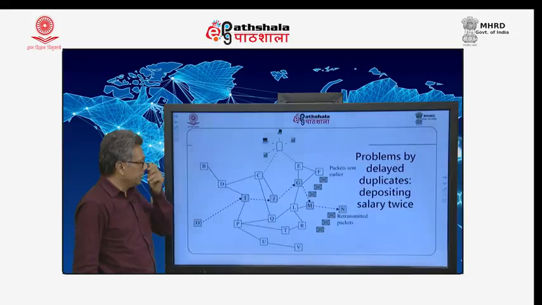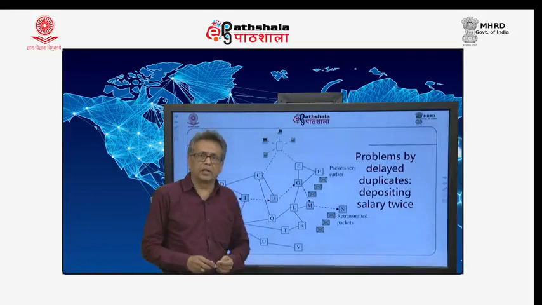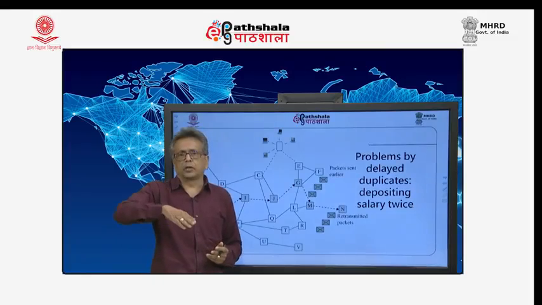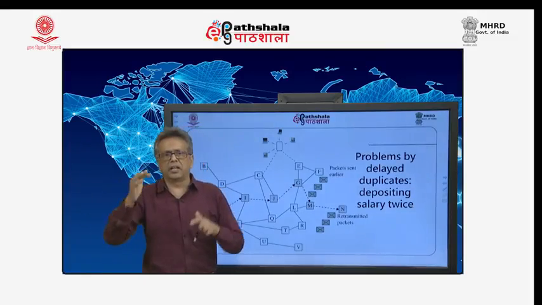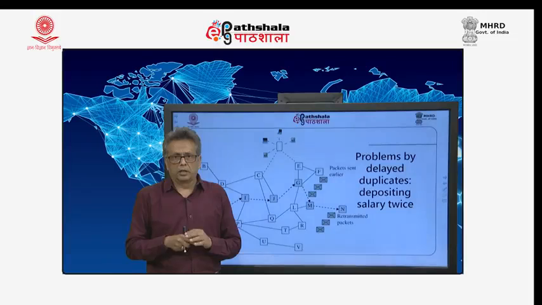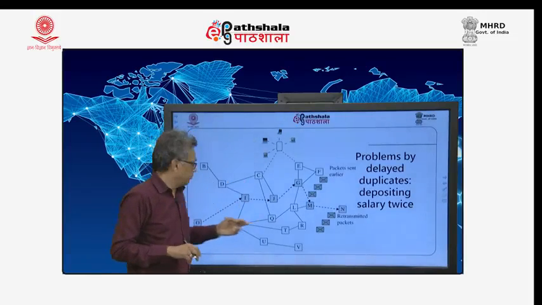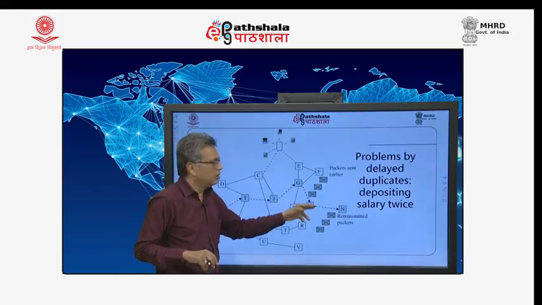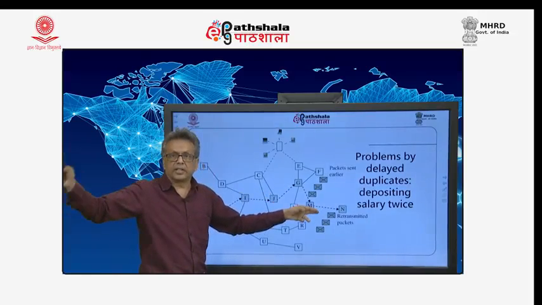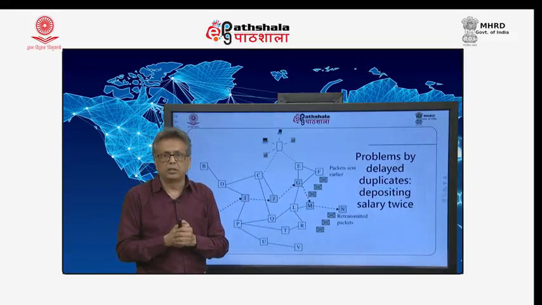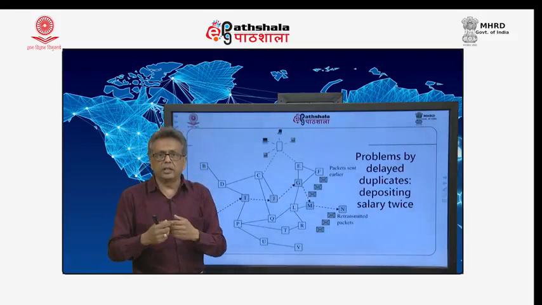Okay. The problem is, in this case, for example, I send 3 packets: connection establishment, transfer 20,000 to somebody's account, and connection close. Now, those 3 packets are sent on this long line. My sender sends all of them. 20,000 is deposited, connection is closed. Again, there is a request for connection establishment, transfer of money, and connection closed.